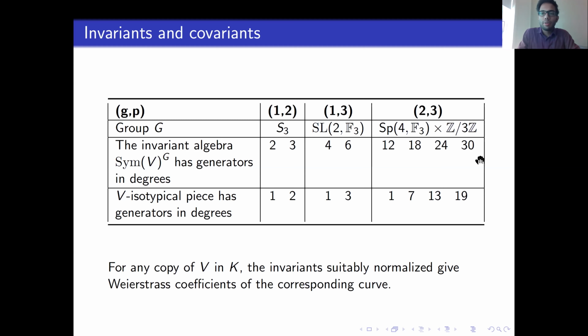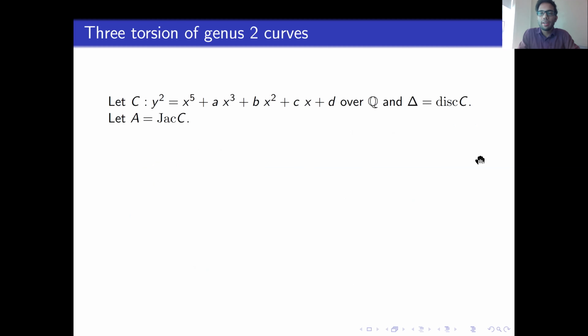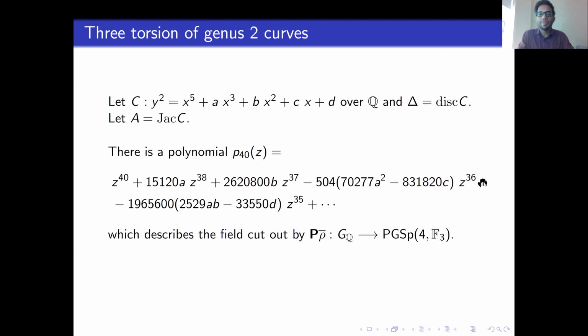Okay, so finally, some remarks about our main case. I also want to say how this differs from the genus 1 case. Let's see a genus 2 curve given by this equation, and let delta denote its discriminant, and we are looking at its Jacobian A. There is a description of the group law on A where you think about a point in A as a pair of points in C. Using that description, one can find this degree 40 polynomial whose splitting field is the projective 3-torsion field.